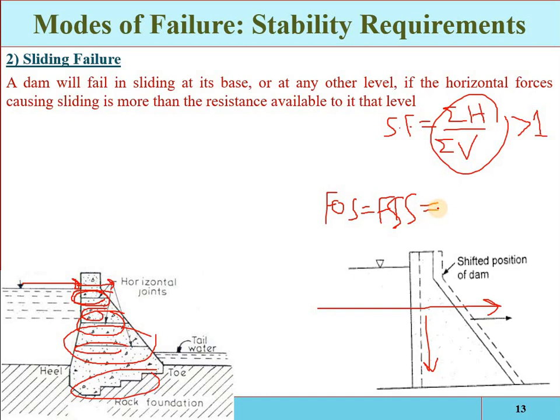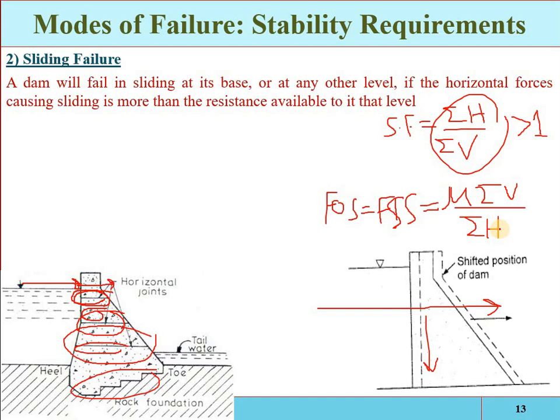It is called the factor of safety against sliding. Remember, only friction is considered as the resistance to sliding. It is equal to mu times the summation of vertical forces divided by the summation of horizontal forces, where mu is the coefficient of friction, and its value is from 0.65 to 0.75.